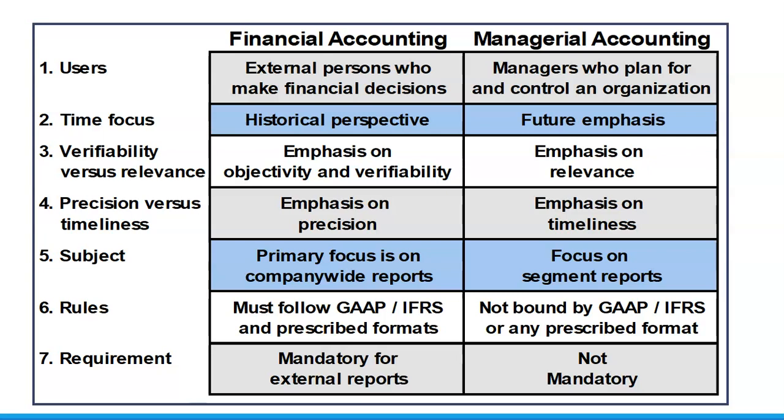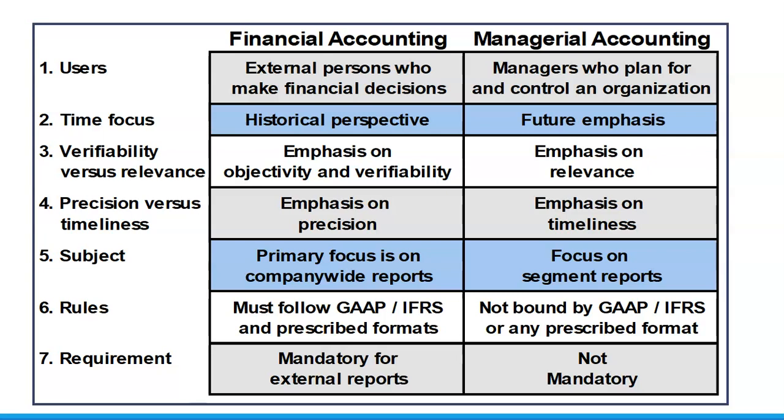Financial accounting, it needs to be verifiable. We have to have proof. Remember from Principles of Accounting 1 that nothing happens without a source document. We create journal entries with source documents. In managerial accounting, we don't really have that as much. So it's not that we don't have source documents and we don't have journal entries. That just isn't the main focus of managerial accounting. The main focus of managerial accounting is really about using the information we have to make decisions about how the company should run and things that we should do.